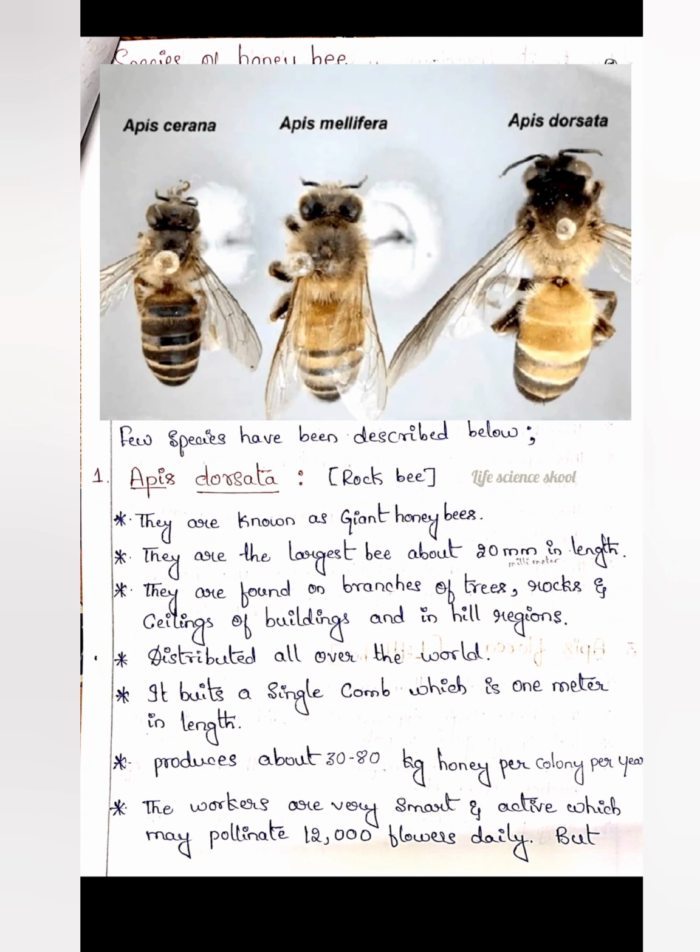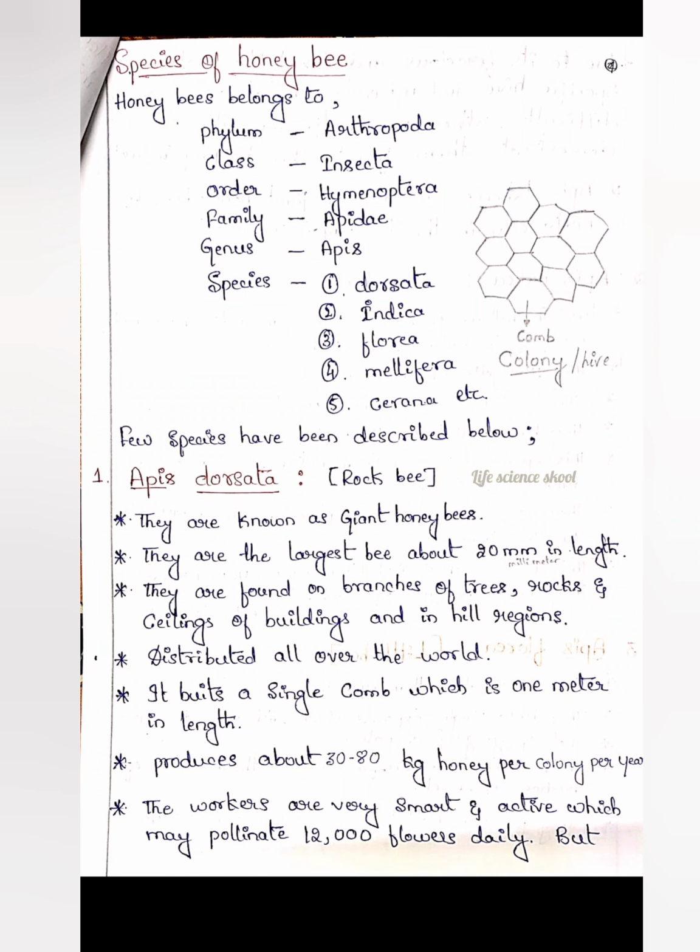As I mentioned in the first video itself, they prefer the aerial mode of life. So we can see them on the branches of trees, rocks, ceilings of buildings, and in hill regions. These are distributed all over the world. We can find Apis dorsata in any part of the world, means they are cosmopolitan in nature.